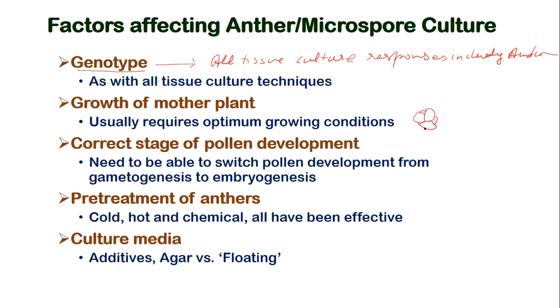This tetrad stage is the first stage after meiosis, and these cells are haploid. This is the stage that has been observed as most conducive for the development of embryos or haploid callus from the anther, because cells at this stage have not yet fully committed to forming the male gamete.